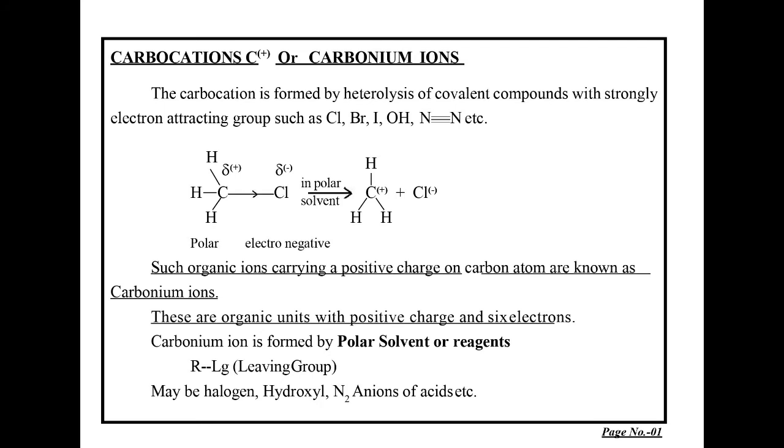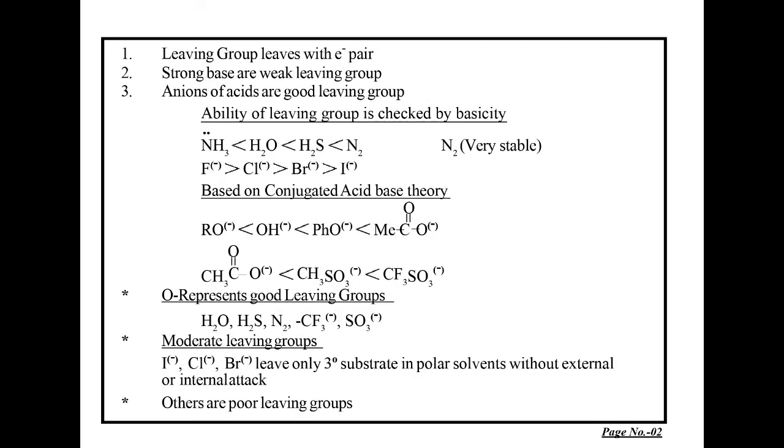Leaving groups have certain properties. First, the leaving group leaves with the electron pair whenever it leaves. Second, strong bases are always weak leaving groups. Third, anions of acids are good leaving groups. So here we are looking at the fact that leaving groups are of two types: they can be weak leaving groups, or they can be good leaving groups. The ability of a leaving group is checked by its basicity.